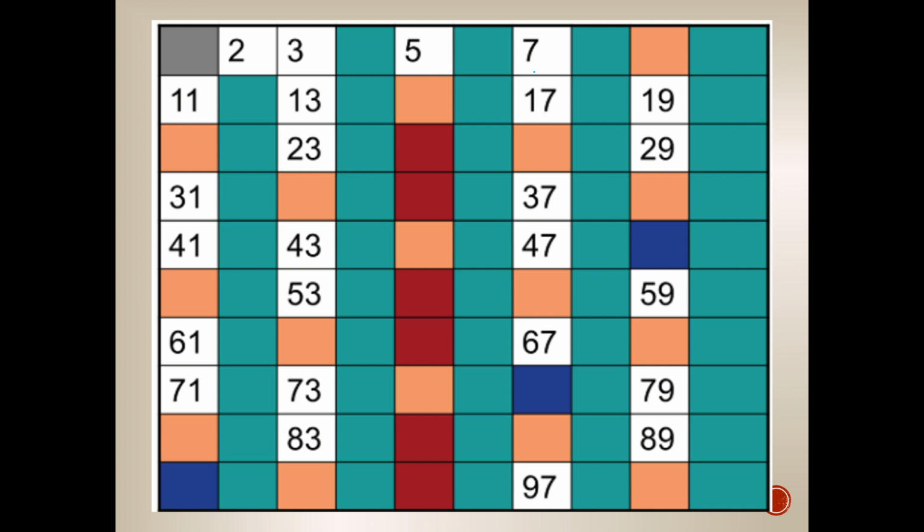Okay? So, itong mga surviving numbers, no? Yung mga hindi natin na-cross out or yung mga naka-color white lang, okay? Colored in white, are mga prime numbers. So, we have 2, 3, 5, 7, 11, 13, 17, 19, 23, 29, 31, 37, 41, 43, 47, 53, 59, 61, 67, 71, 73, 79, 83, 89, and 97. So, yun yung mga prime numbers natin.